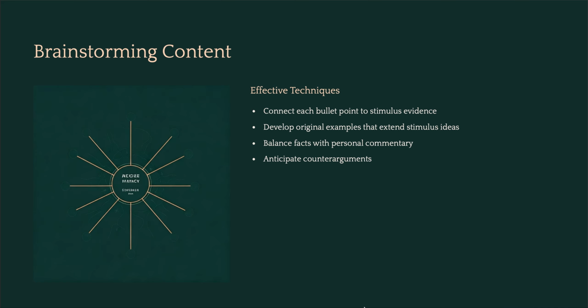Brainstorming content and effective techniques: connect each bullet point to stimulus evidence. Develop original examples that extend stimulus ideas. Balance facts with personal commentary. Anticipate counter arguments. You need to use rhetorical questions, direct address and tricolons, like "We must act today, unite together and create change." These make your speech memorable and convincing.